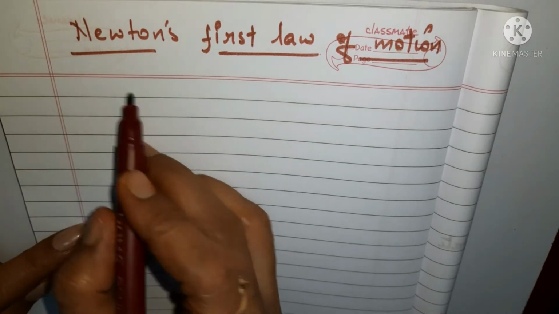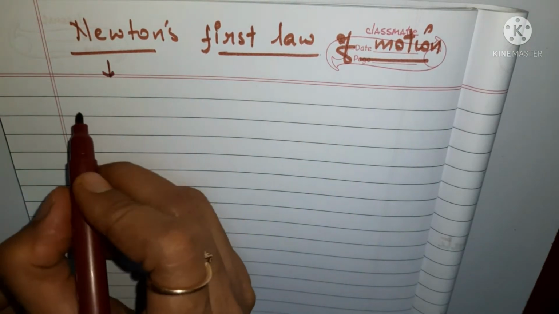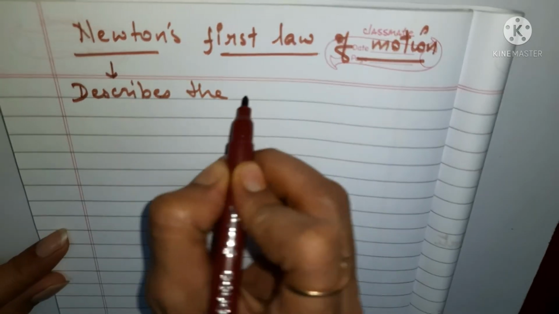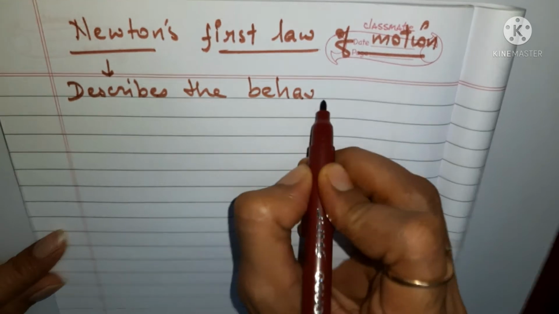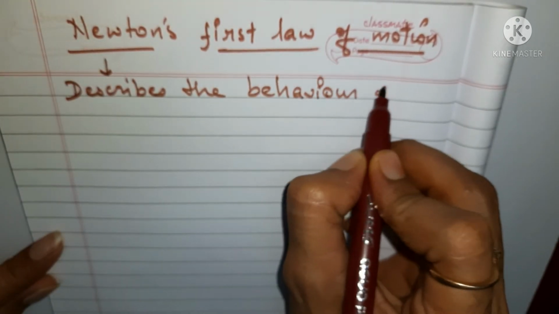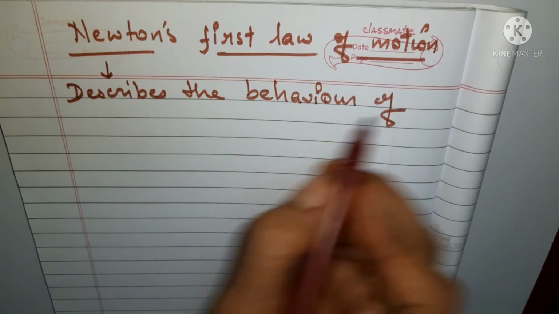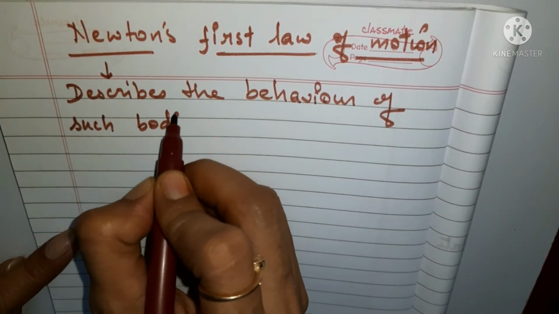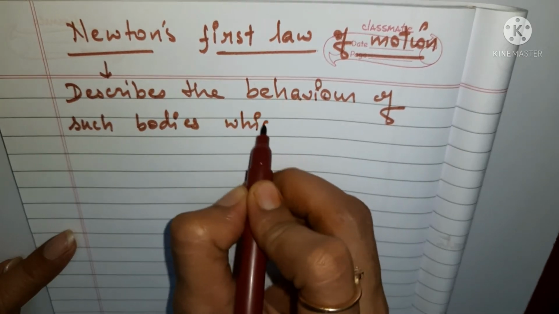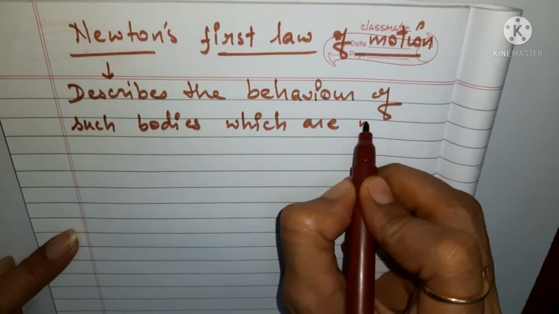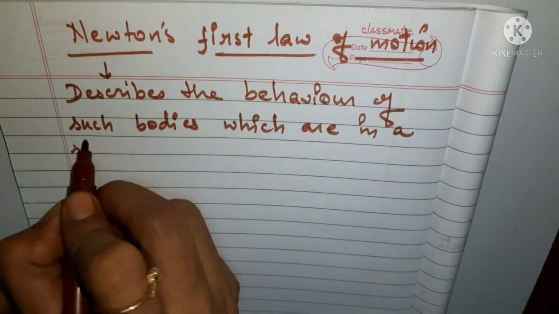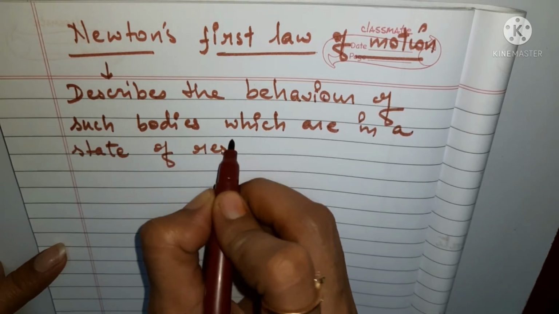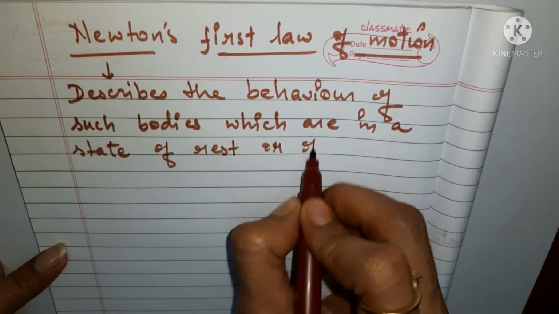This Newton's first law describes the behavior of such bodies which are in a state of rest or of uniform motion.